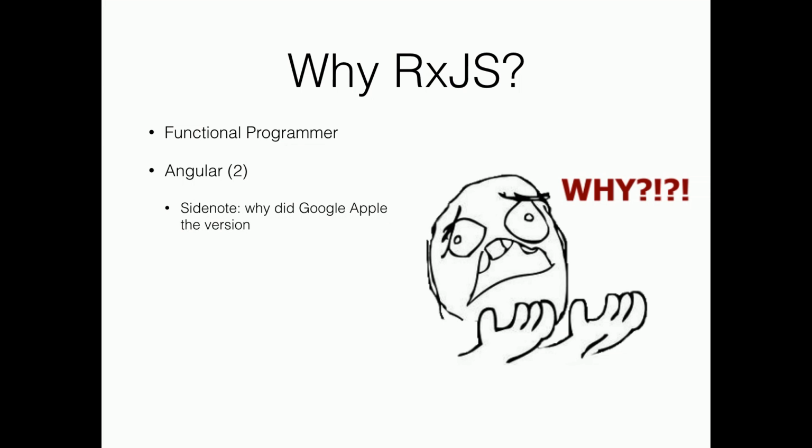Side note, why did Google use Apple versioning? I am confused because if you say Angular, you have to specify whether or not you're talking about Angular 2, Angular 1.x. I find that Angular is now Angular 2. Angular is now Angular 2? So if you're talking about Angular 1, it's Angular 1. See, this is my problem, right? Because why wouldn't they go to Angular.io or I think it's AngularJS then. AngularJS. Yeah, so whatever. They switched to semantic versioning. I'm happy that other people are as passionate about this subject as I am, because I find it ridiculous.